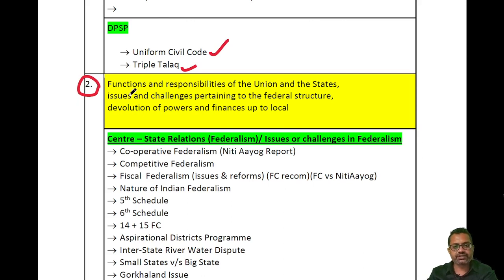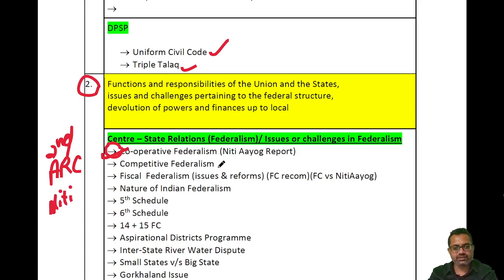Functions and responsibilities of union and states, issues and challenges pertaining to federal structure. Center-state relation, federalism, issues and challenges. Here you will see cooperative federalism is very important. For this you should read the Second ARC report. This you can find on the net on Niti Aayog's website.